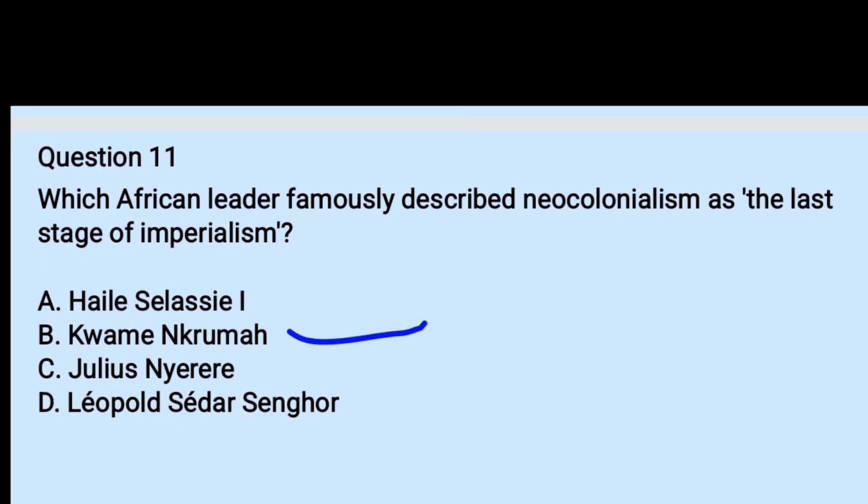It was Kwame Nkrumah who expressed colonialism like that, okay? It was the last stage of imperialism. It was expressed by the Ghanaian leader. So Europeans or colonizers were here, okay? Even if they did not control the lands of Africa, indirectly they continue their economic and political dominance within their colonial states.